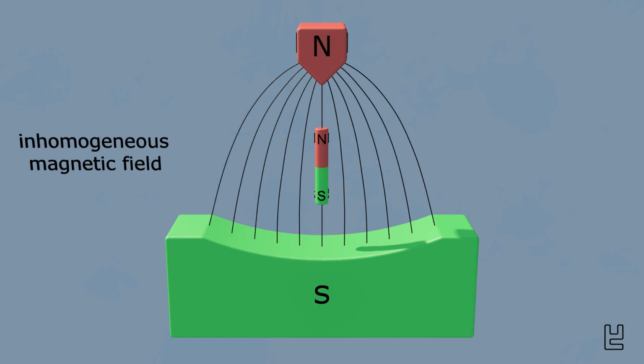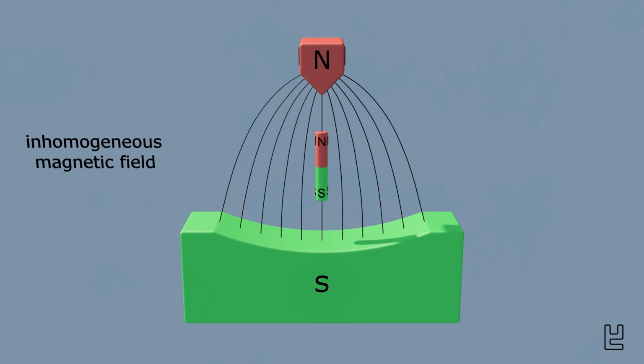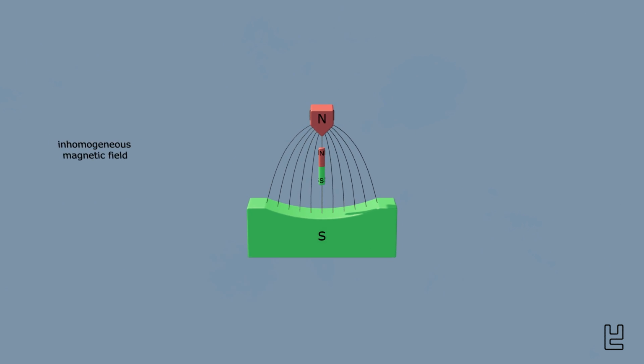Now we know how an object that possesses a magnetic field like a bar magnet behaves in an external inhomogeneous magnetic field according to classical physics. Thus we can return now to our initial task. We wanted to get information about the spin of the electron by exposing it to an external inhomogeneous magnetic field. To solve this task, we now look at one of the most important experiments of quantum mechanics, the Stern-Gerlach experiment.